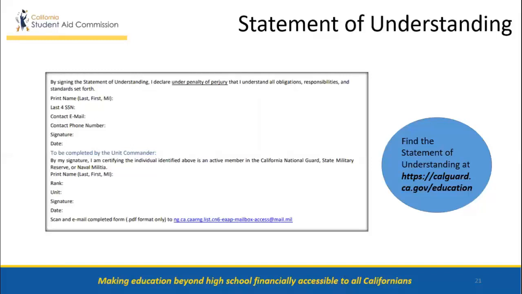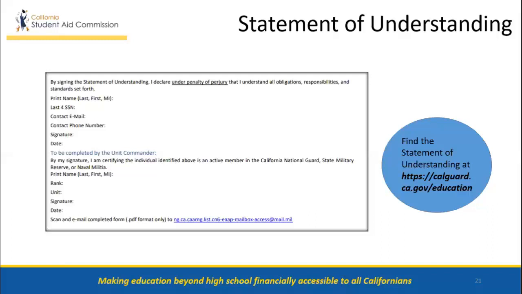Besides the CMD GI Bill application and the FAFSA application, students are also required to submit a letter of recommendation and GI Bill service commitment acknowledgement, as well as complete a statement of understanding. The statement of understanding is a 3-page agreement that explains to the student what the requirements of the CMD GI Bill program are and how it affects students' participation in the program if they are selected. The statement of understanding must be signed by both the applicant and their unit commander.